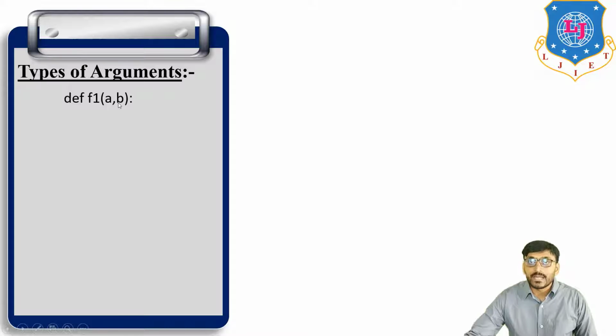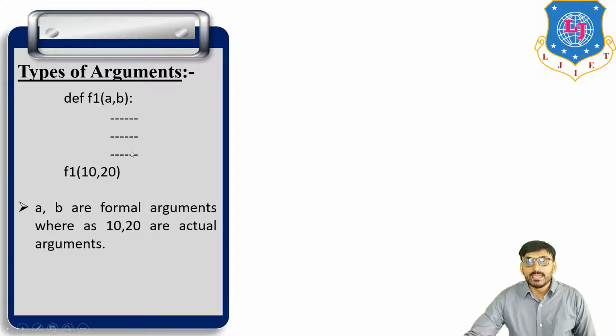That is parameter or argument, then docstring, then body of function. At the time of function calling, we compulsorily provide a value to the argument.